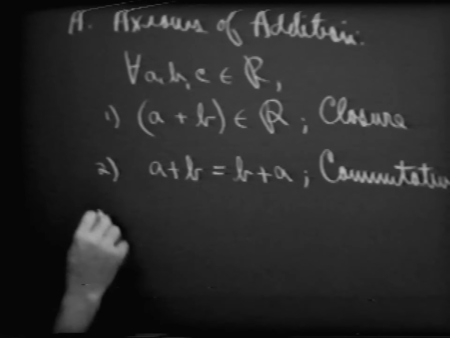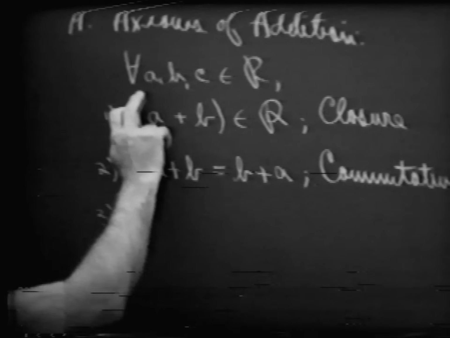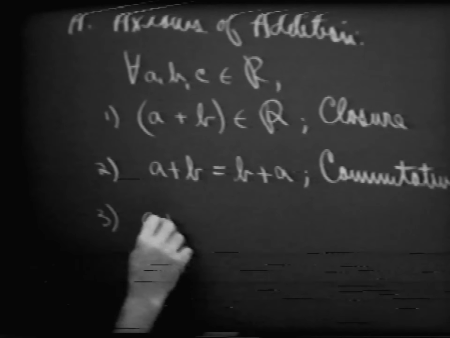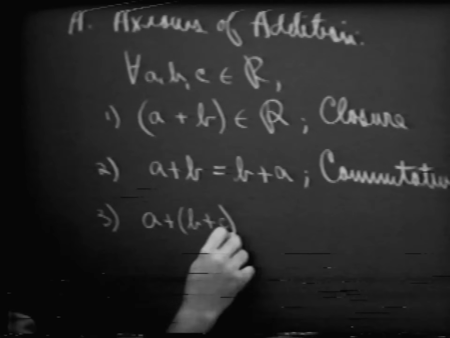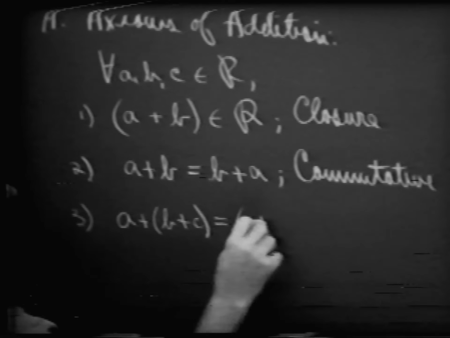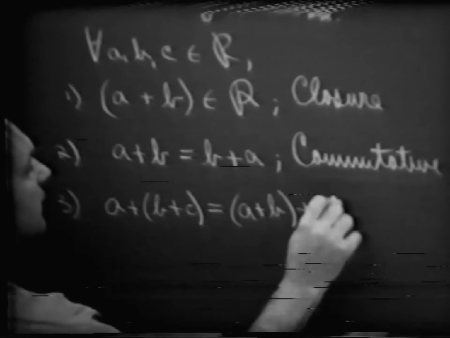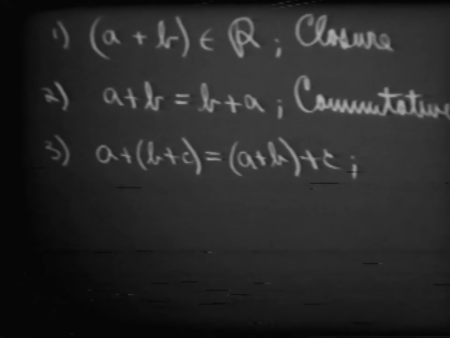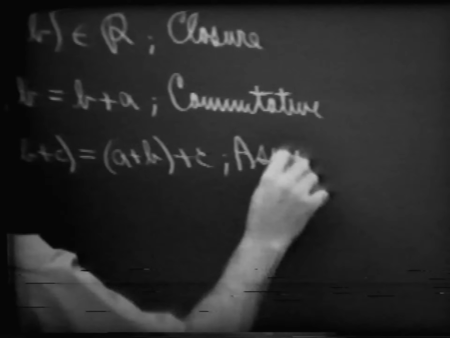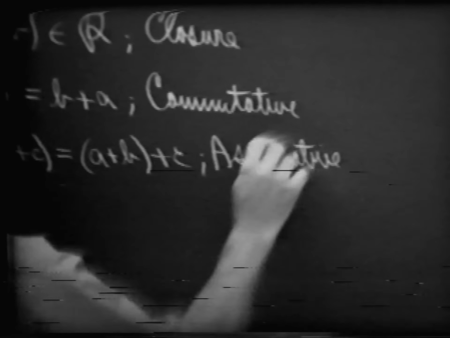And let's see now, if we then were to take any three real numbers, A, B, and C, if I then looked at (A plus B) plus C, we know that the resulting number is the same as A plus (B plus C), and we have given this a special name, which we call the associative property, or the associative axiom, with respect to this operation of addition.